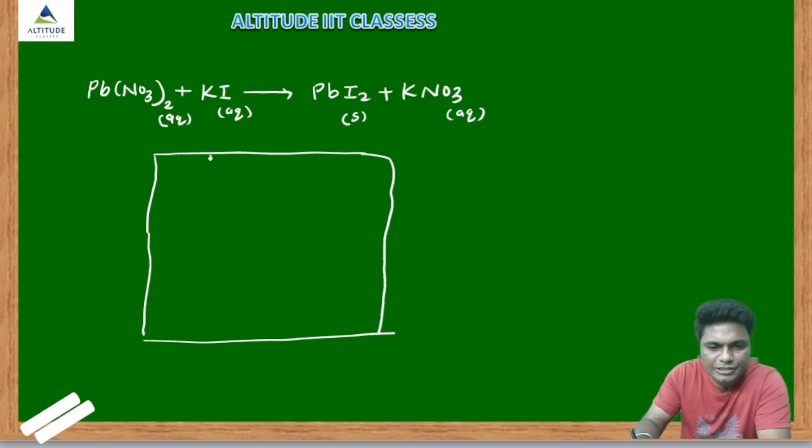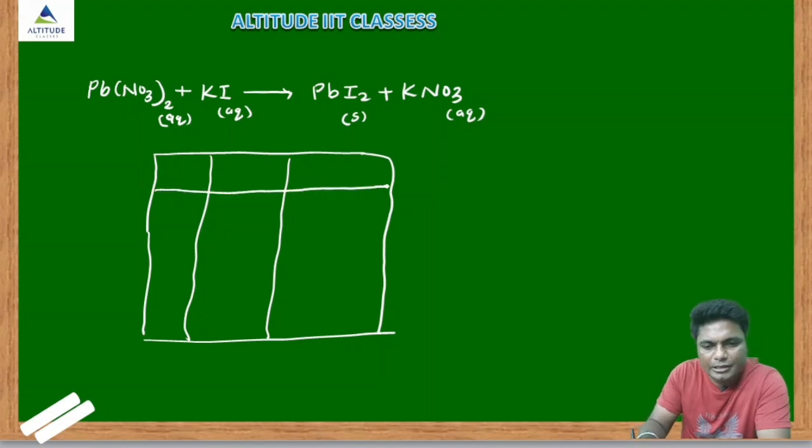See, in the first column we will write element. In the second what? Reactant, and third is product. So this is your element E, reactant R, P is the product. So write the elements here.